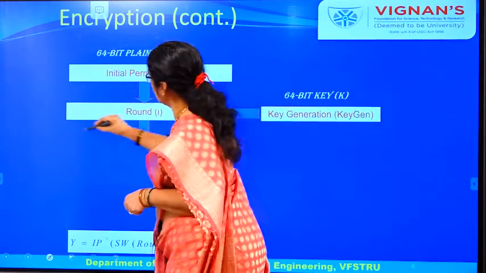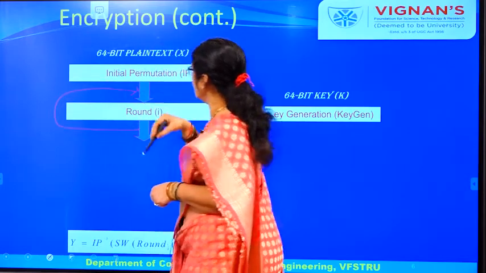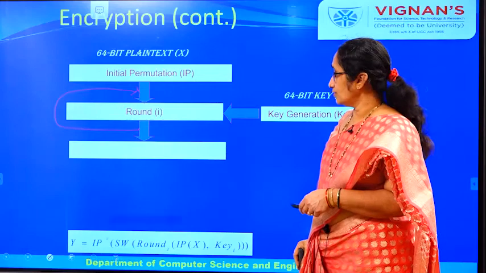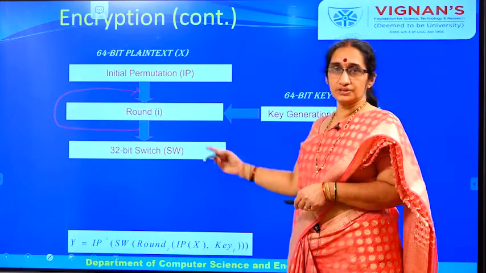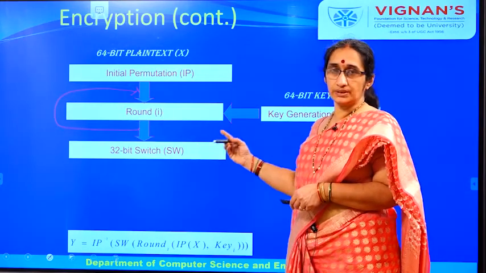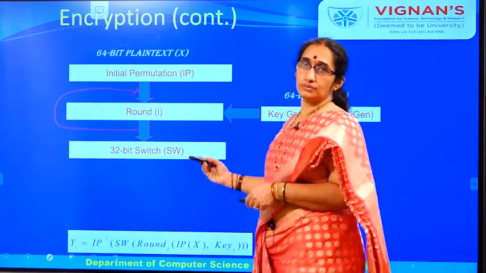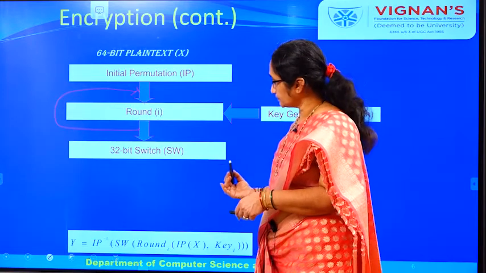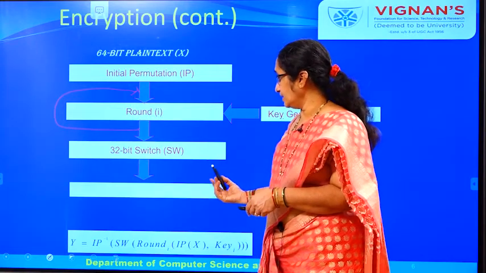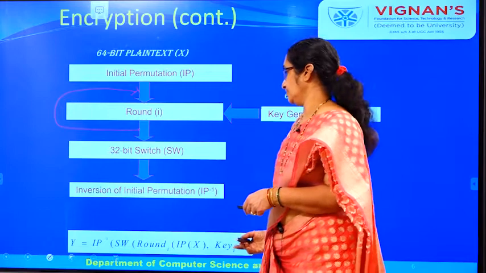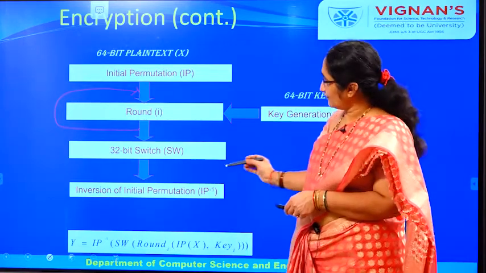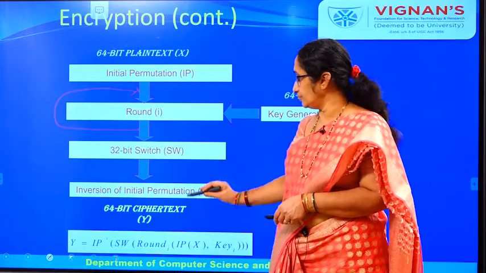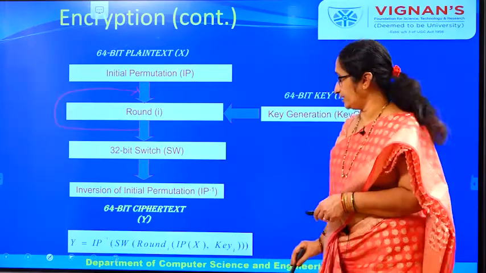So these rounds will be continued 16 times, and now we have the swap function where you will be swapping. Here you have 64 bits, so you will be swapping 32 bits each, and that will be your output.